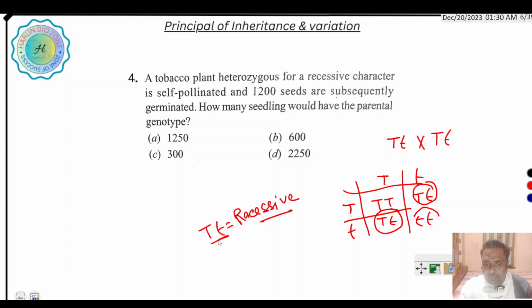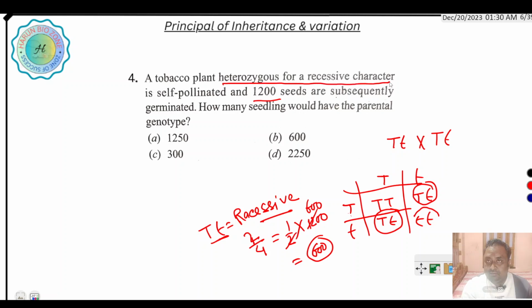The proportion of Tt is 2 by 4, that is 1 by 2, and the total number of seedlings produced is 1200, half of 1200 is 600. So the answer is 600. This is the point, heterozygous for recessive character. The right answer is 600.